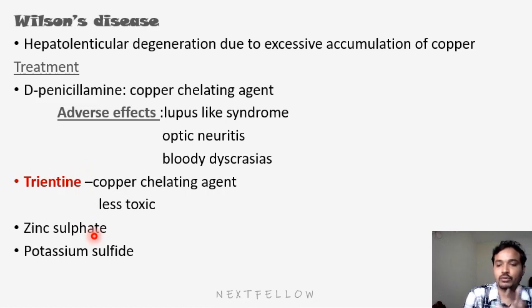Along with this, we use elements like zinc, which decrease the intestinal absorption of copper. When intestinal absorption decreases, there will be less accumulation of copper in the liver, and the disease pathology will be controlled. Okay, thank you.